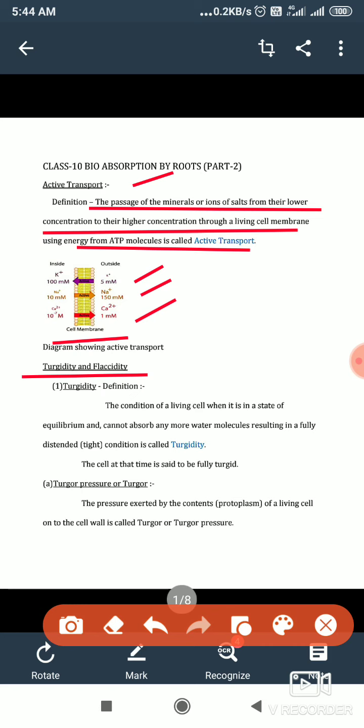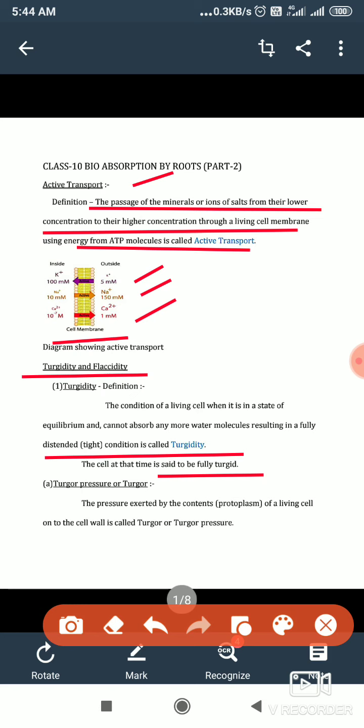It absorbs the maximum amount of water and becomes very tight and distended. This condition is called turgidity. The cell at that time is said to be fully turgid. The cell is called turgid, and the condition is called turgidity.